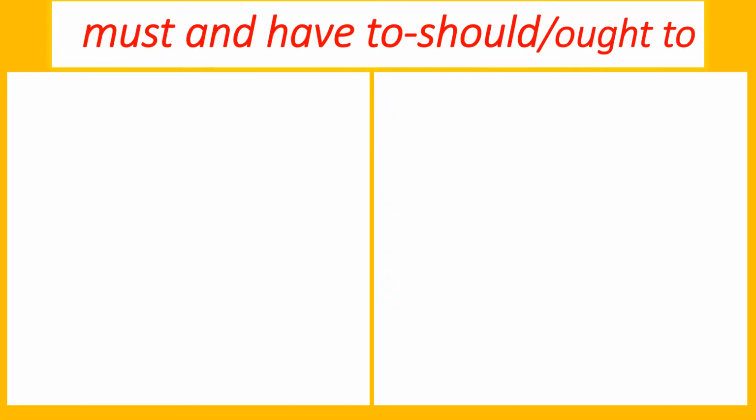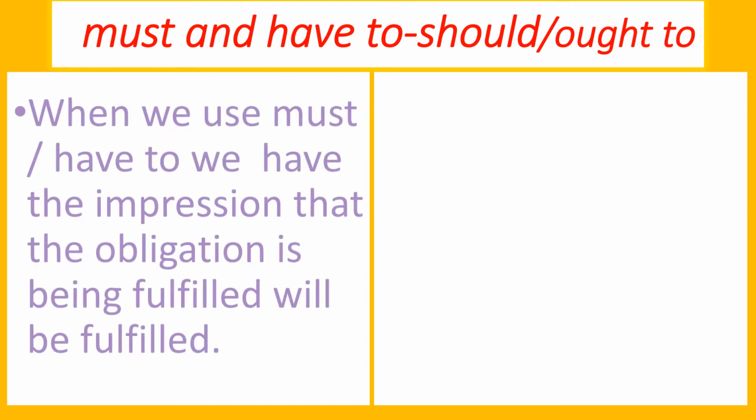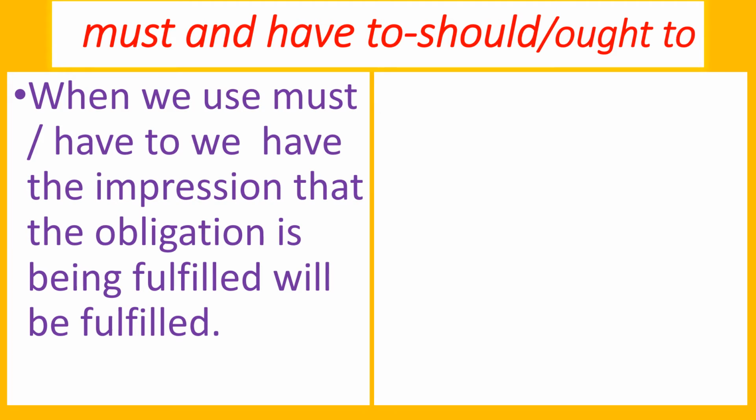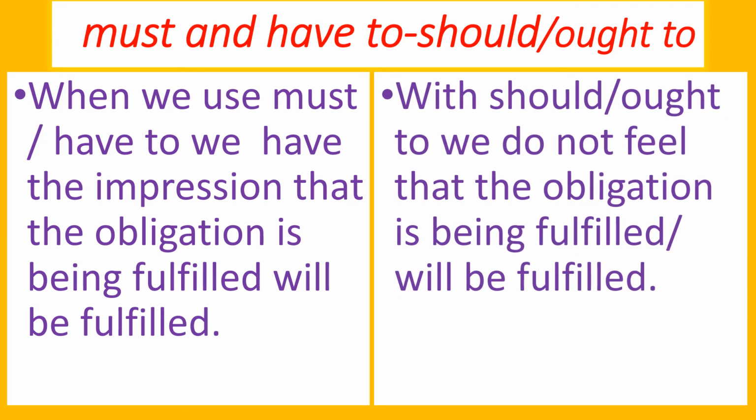Here is an important thing, the comparison of should and ought to with must and have to. Let's see. When we use must or have to, we have the impression that the obligation is being fulfilled or the obligation will be fulfilled. I think you understood. Then what about should or ought to? With should or ought to, we do not feel that the obligation is being fulfilled or will be fulfilled. Let's see the difference with some examples.